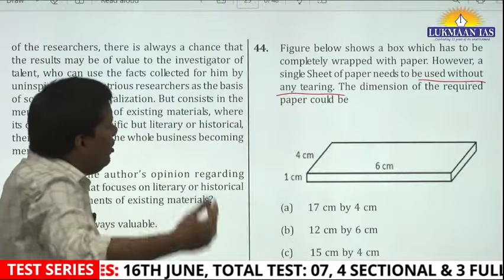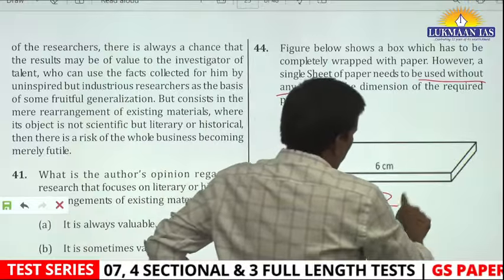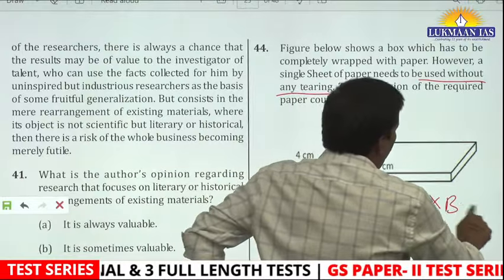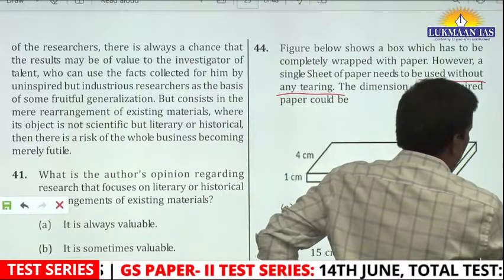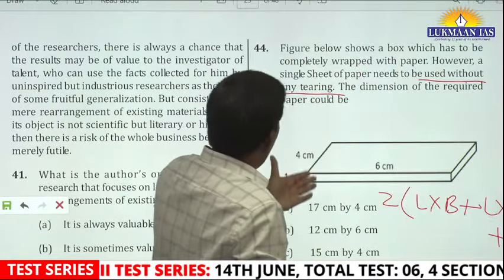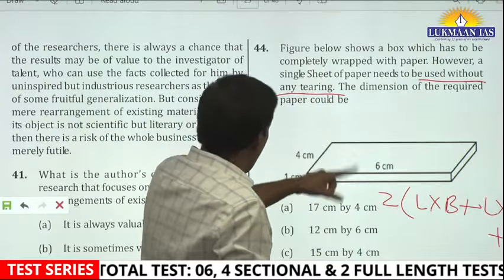Once you have conditioned your mind, you will say, okay, I have to cover this, which means they are talking about the surface area. You know what the surface area is: length into breadth plus length into height plus breadth into height. You have been given the three dimensions, so you will take 1 into 4, 1 into 6, 6 into 4.